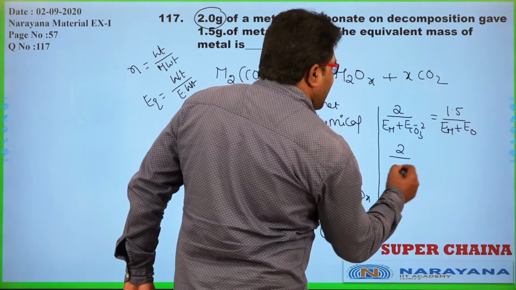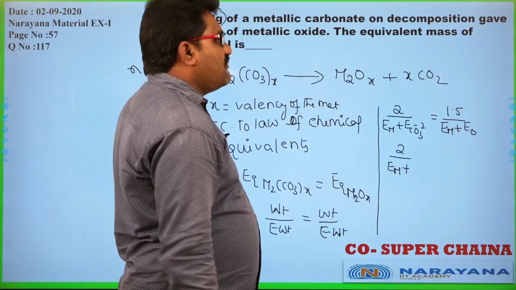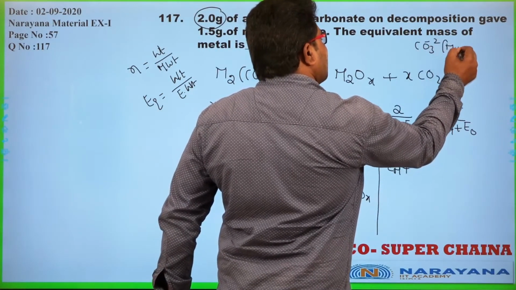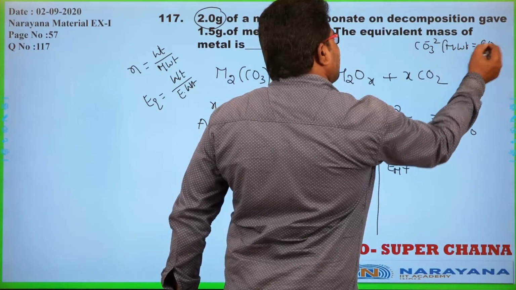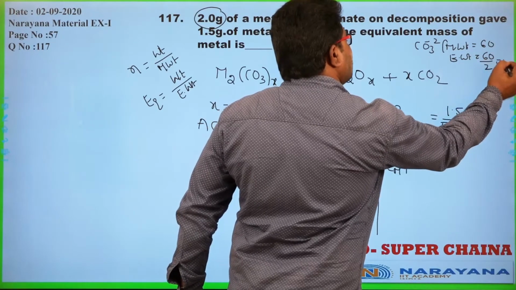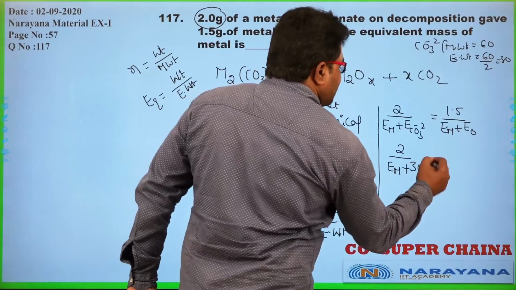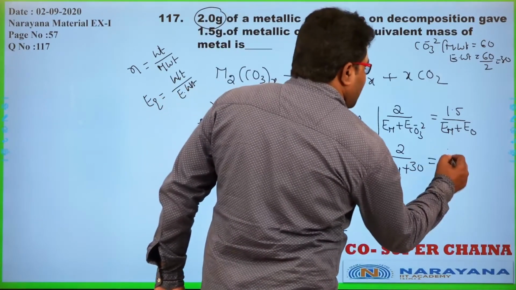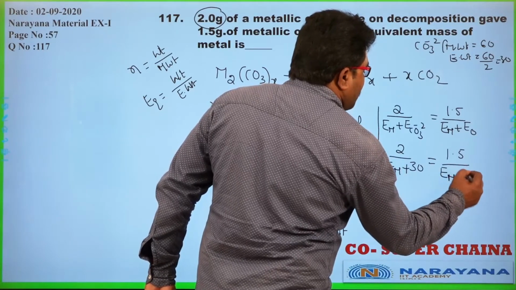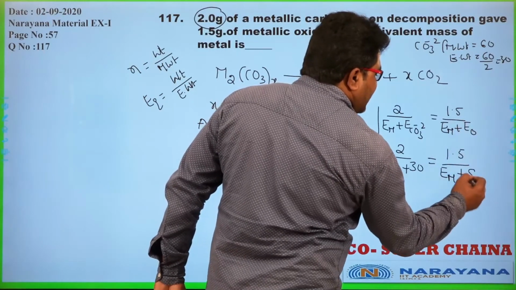So 2 divided by equivalent weight of metal plus, and what is the equivalent weight of carbonate? Carbonate ion has ionic weight equal to 60. So equivalent weight is 60 by valency 2, that is equal to 30. So here I am taking 30. That is equal to 1.5 divided by equivalent weight of metal, which we don't know because we don't know the metal valency, plus equivalent weight of oxygen, which is 8.